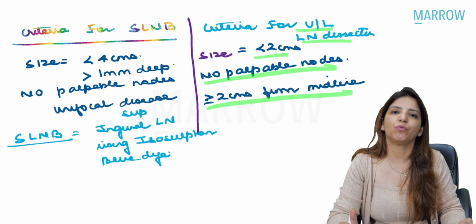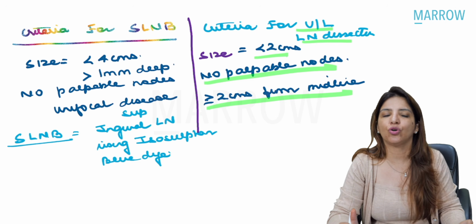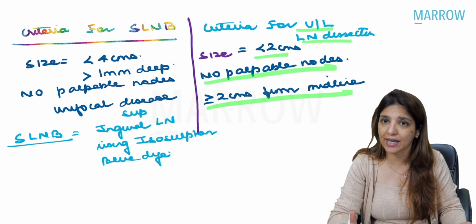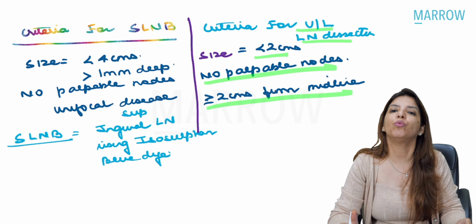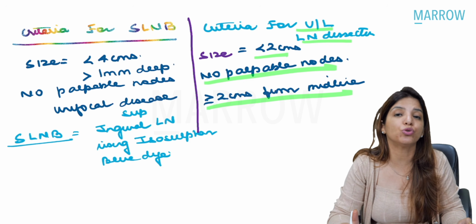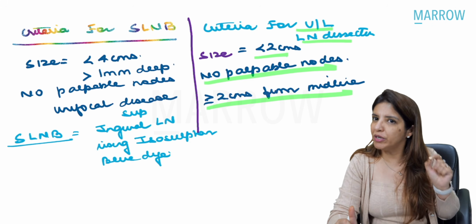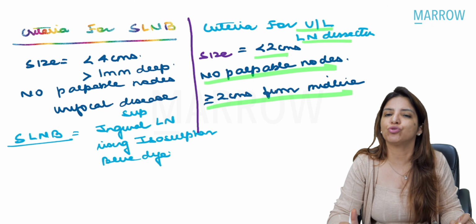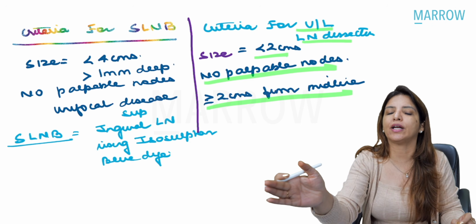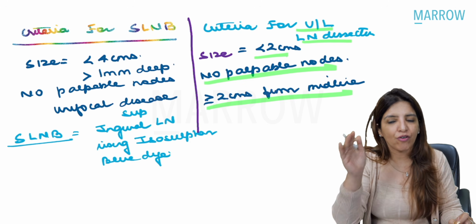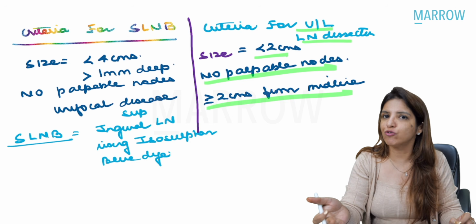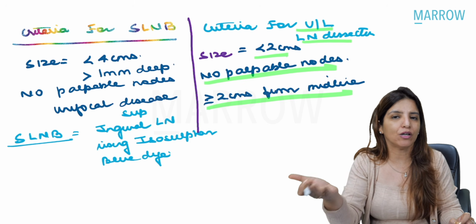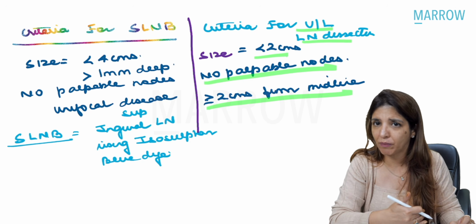So previously, there was a question which was given in your INI-CET, and the question said that there is a vulval cancer where the size of the tumor was 2 into 3 centimeters. Now, the moment they say that the size of the tumor is 2 into 3 centimeters, I know that I am putting it in stage 1B. And if I am putting it in stage 1B, I have to do a partial radical vulvectomy or a total radical vulvectomy, right?